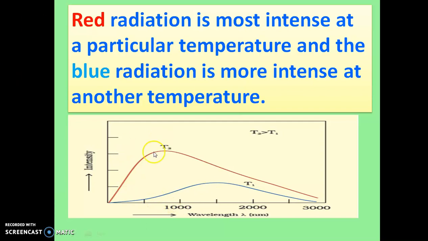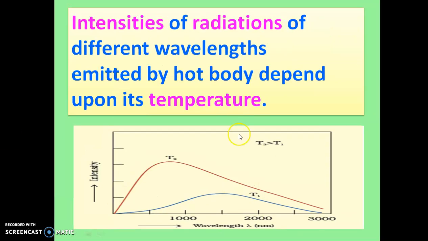We can observe from this graph that red radiation is more intense at a particular temperature, suppose that temperature is T2, and blue radiation is more intense at another temperature, that is T1. Intensities of this radiation of different wavelengths emitted by a hot body depend upon its temperature. So their intensities are different for different temperatures and different wavelengths.